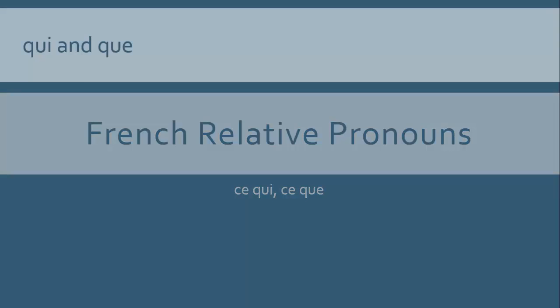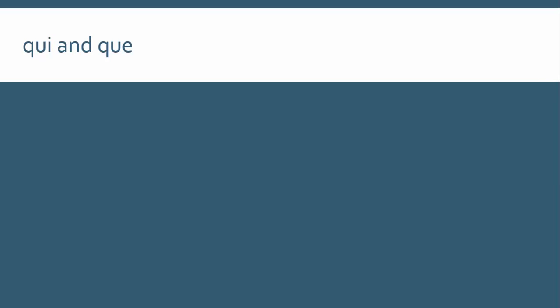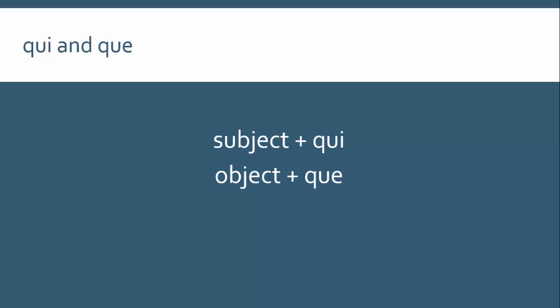First of all, though, I think it's a good idea to remind ourselves of the rules with qui and que, because of course ce qui and ce que both contain the words qui and que, and so the rules are going to be the same. So remember, subject plus qui, object plus que. We did, of course, have the other rule, qui, verb, que, noun or pronoun, but remember, that rule isn't always completely reliable, so I think it's best to stick with this one.